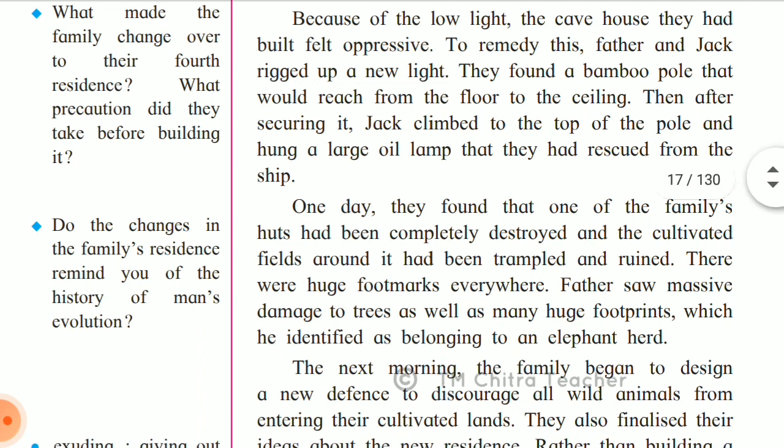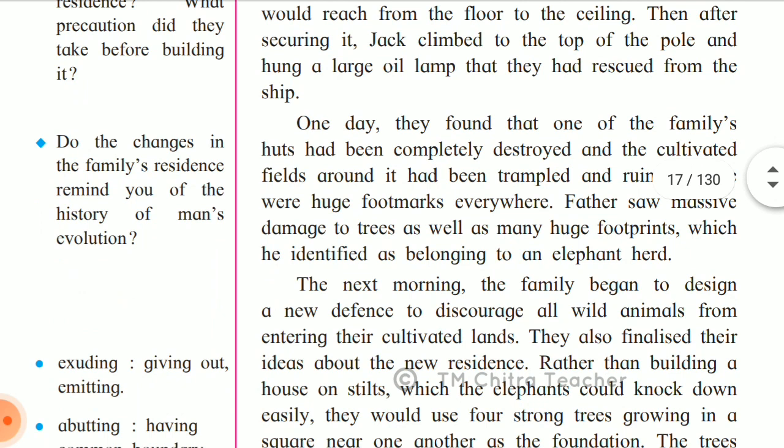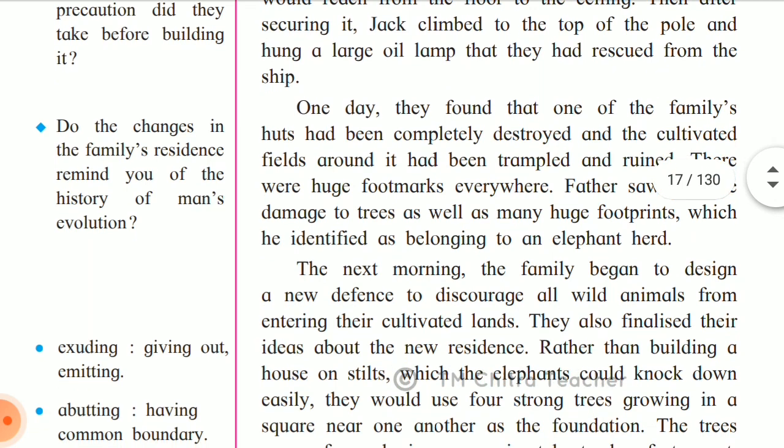So one day they found that one of the family's huts had been completely destroyed, and the cultivated fields around it had been trampled and ruined. So trampled means somebody has walked roughly and destroyed it. So there were huge footmarks everywhere. Father saw massive damage to trees as well as many huge footprints, which he identified as belonging to an elephant herd.